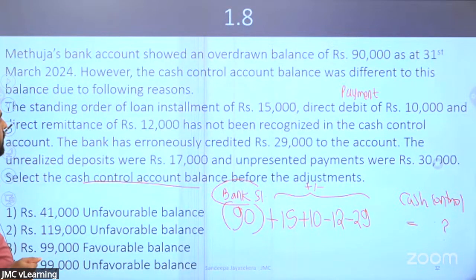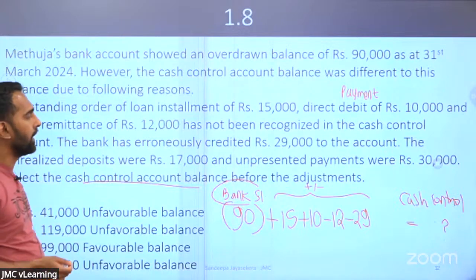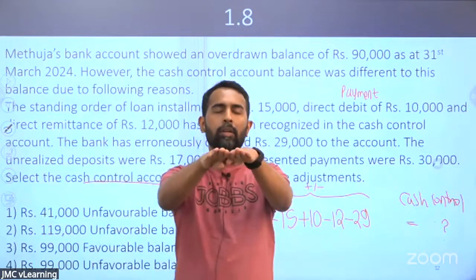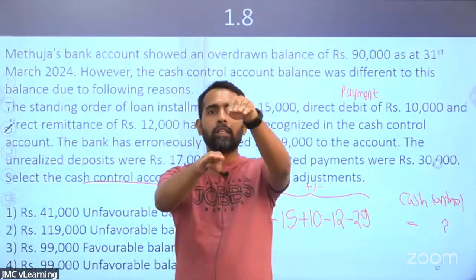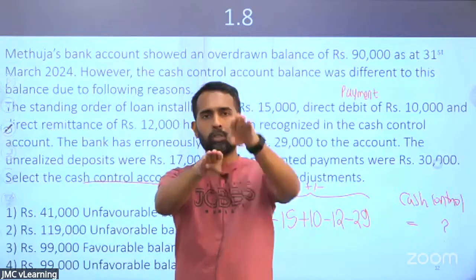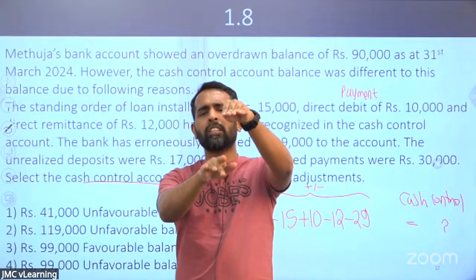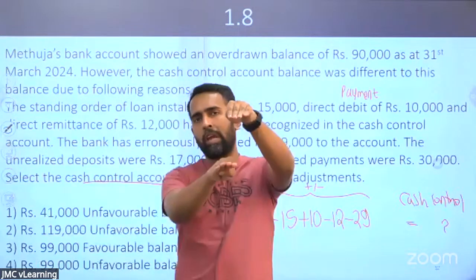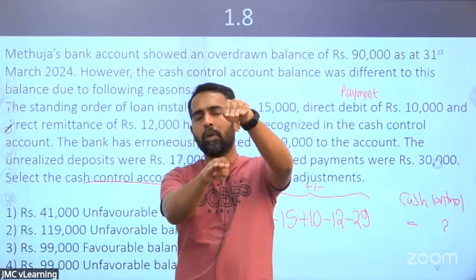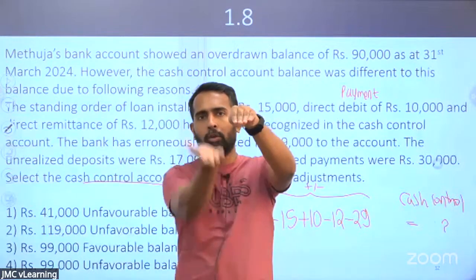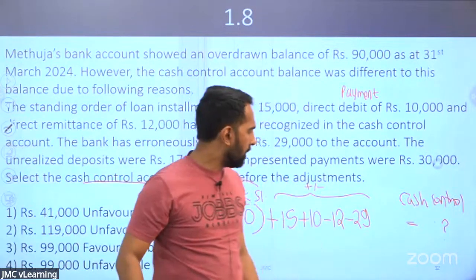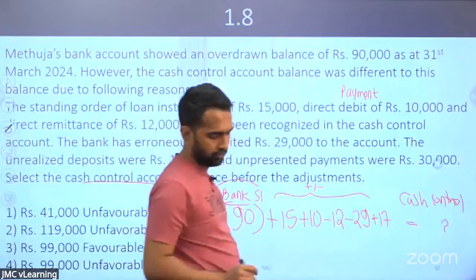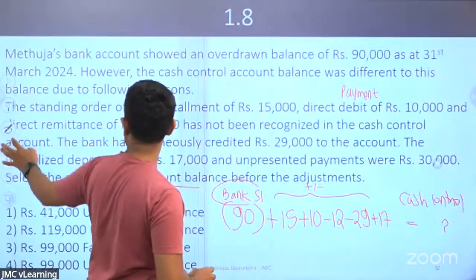Look at the next item. Unrealized deposits 17. Cash book, bank statement. Unrealized deposit: the accountant has deposited the check, so the cash book balance is high. But it has not been realized at the bank yet, so the bank balance is lower. From where to where are you going? From the bank to the cash book. Then I need to add the unrealized deposit.